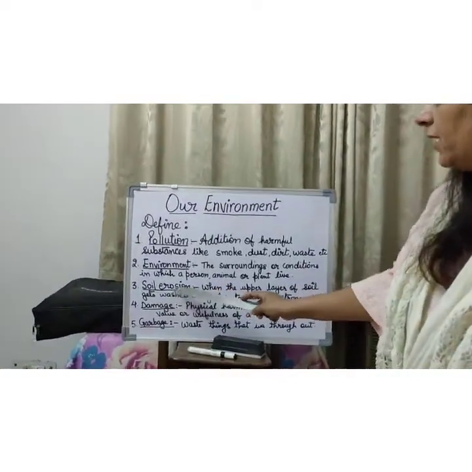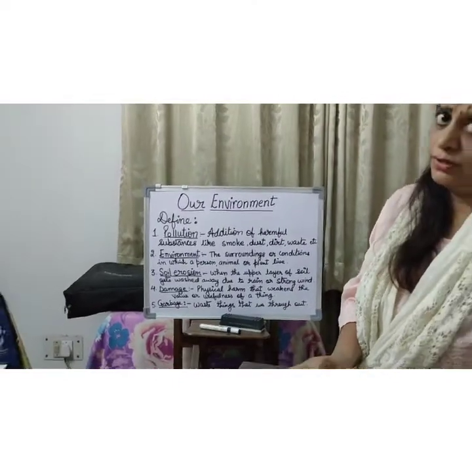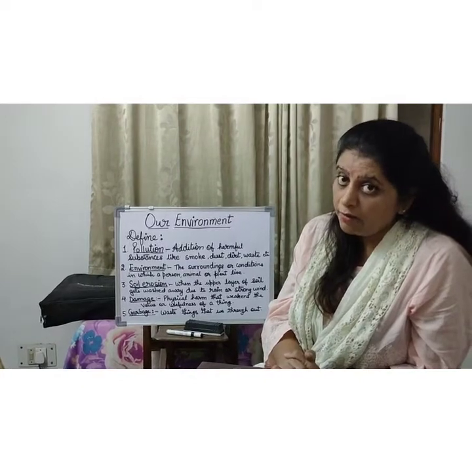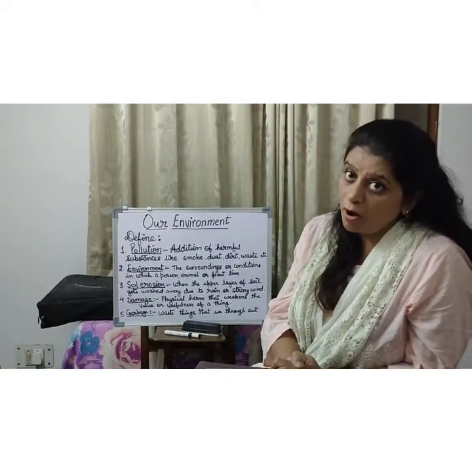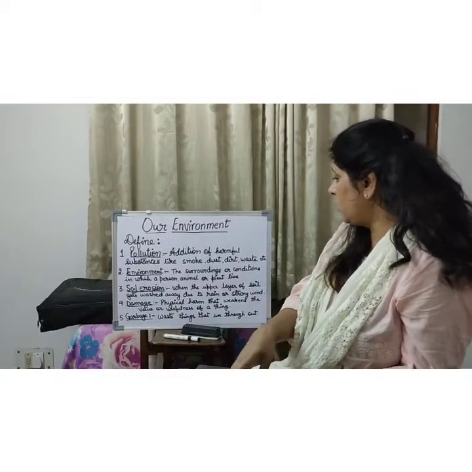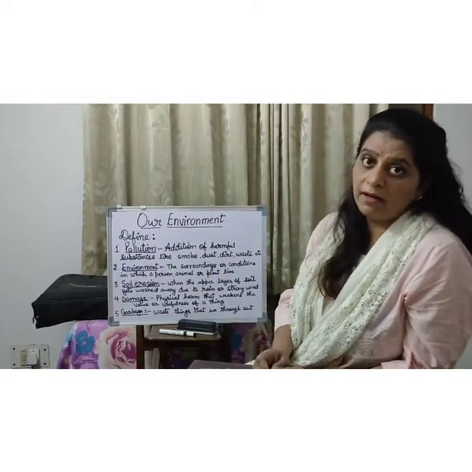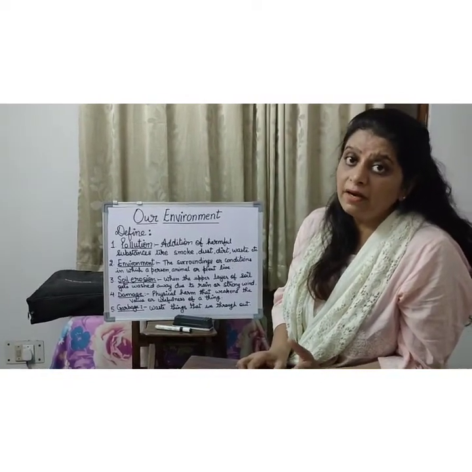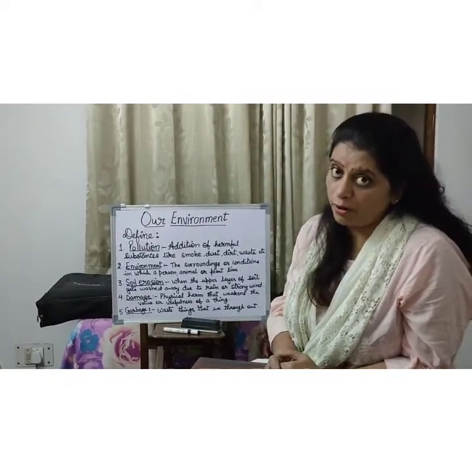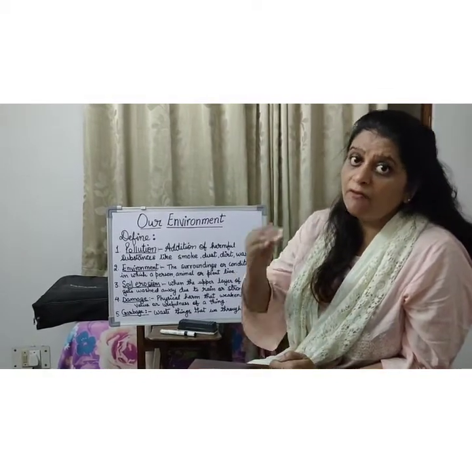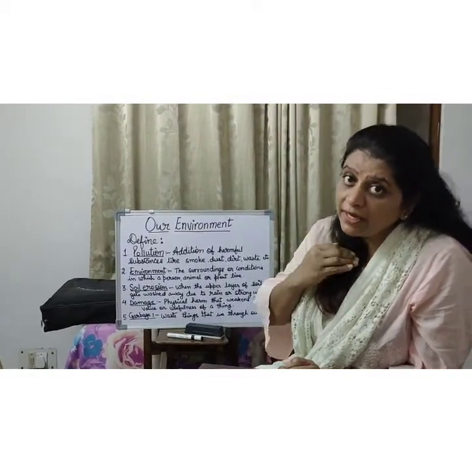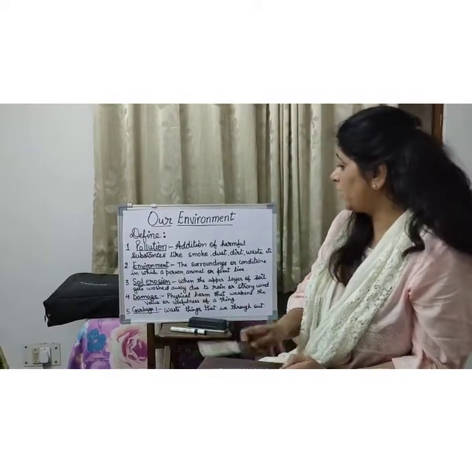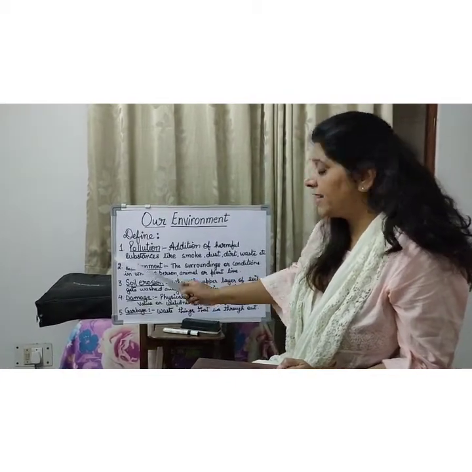Now again we go to the next word. It is soil erosion. What is soil erosion? Soil erosion is not good for soil. Why it is not good for soil? Because it washes the upper layer of the soil, and it happens when it rains or when the winds are very strong. So it takes the fertile soil along with it, which is not good for the trees to grow.